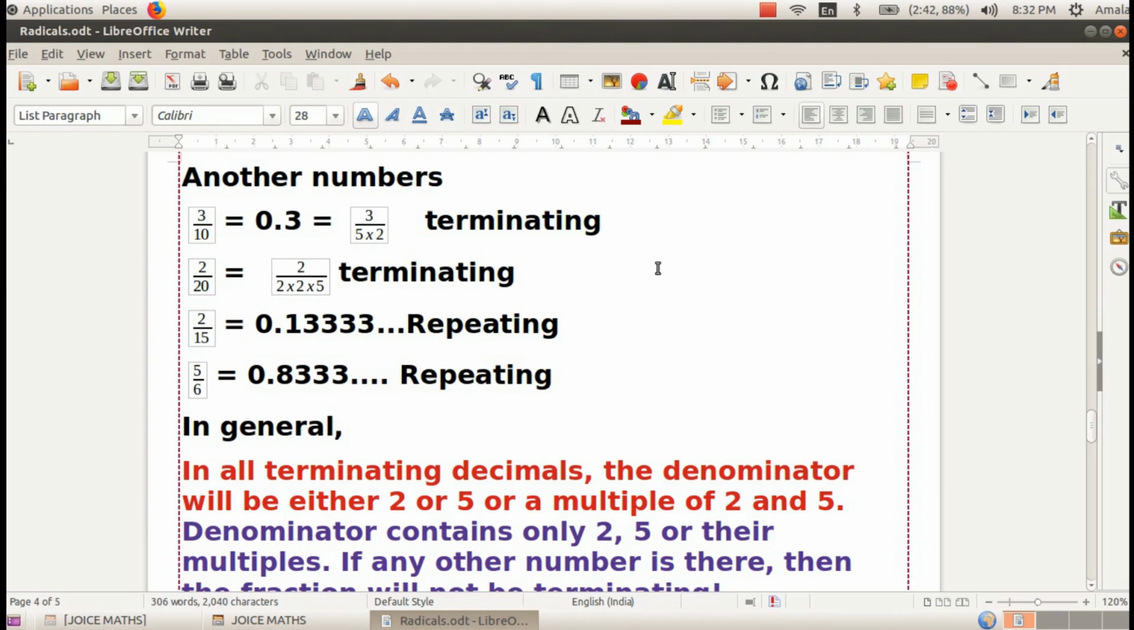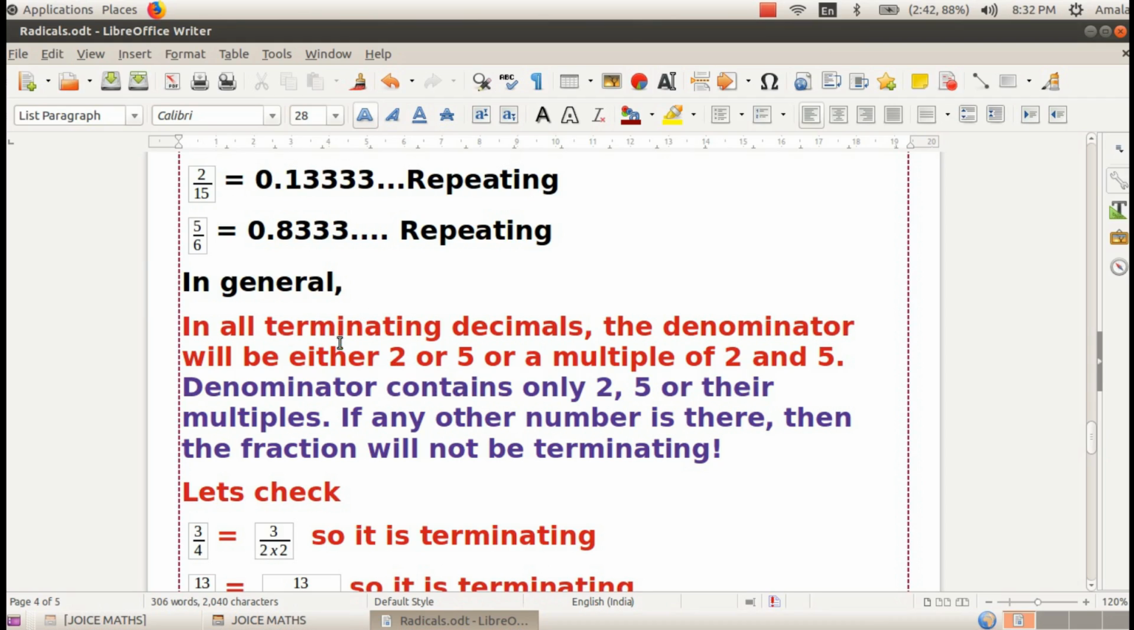We can consider a few more numbers. 3 by 10 equals 0.3. 10 we can write as 5 times 2. It is terminating. The second fraction, 2 by 20. 20 we can write as 2 times 2 times 5. 2 divided by 15 equals 0.13333, but this is repeating. And 5 by 6 equals 0.8333, where 3 is repeating.